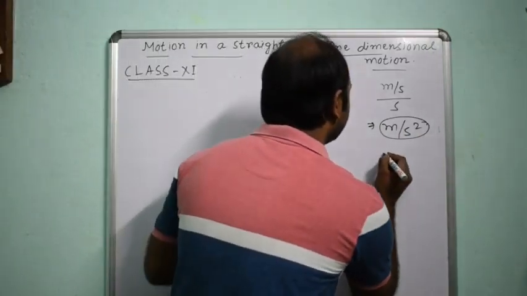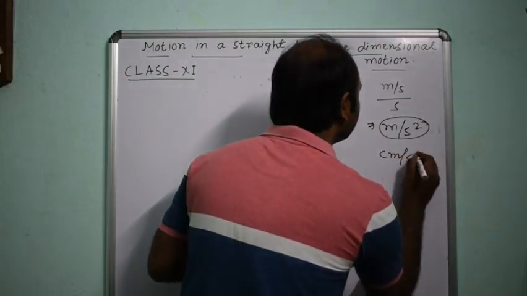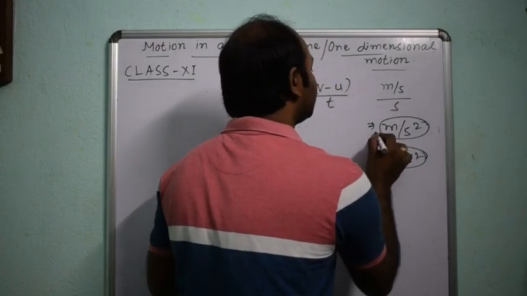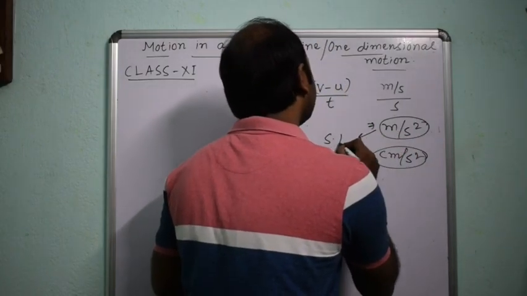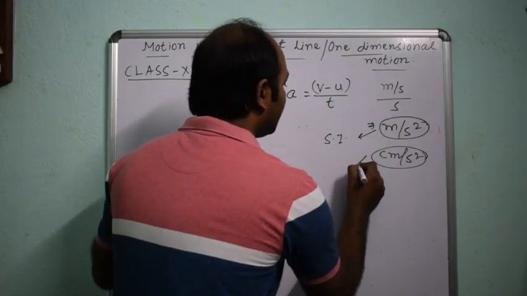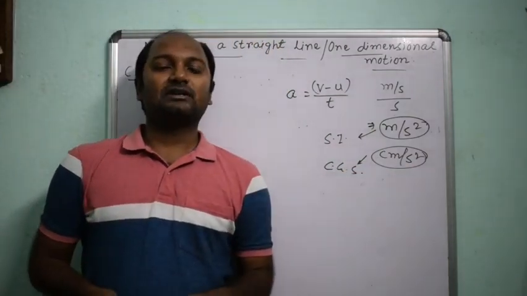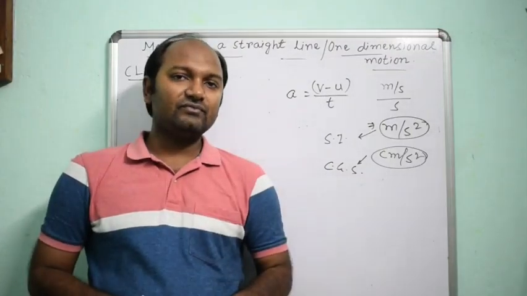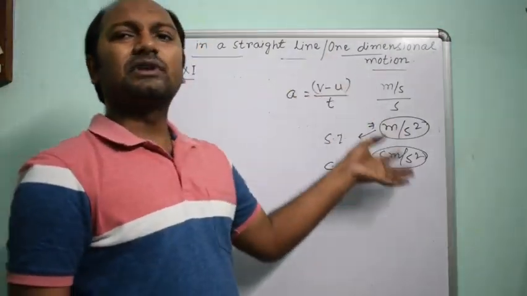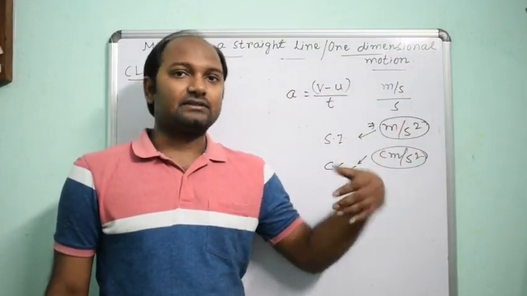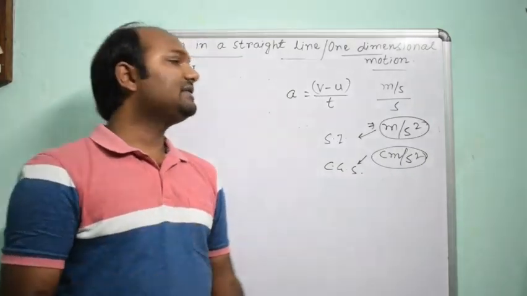In CGS, it will be centimeter per second square. So this is in SI, meter per second square in SI, and in CGS it is centimeter per second square. So these things you already read in class 9. Next, graphical representation.